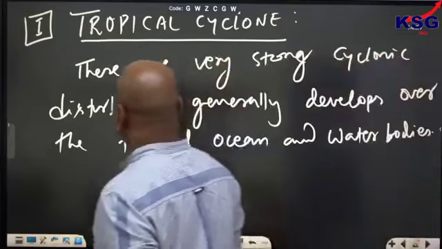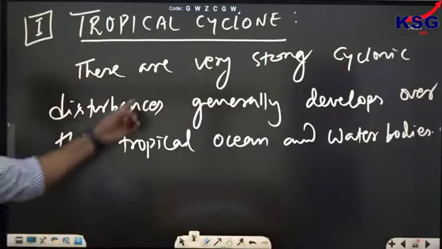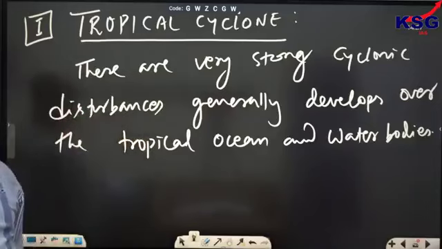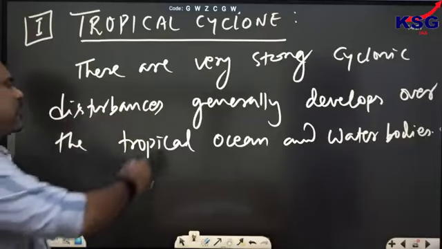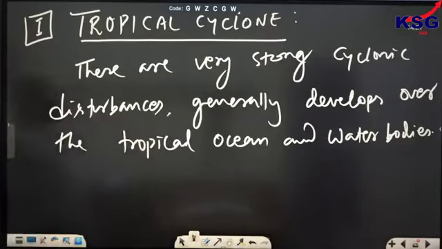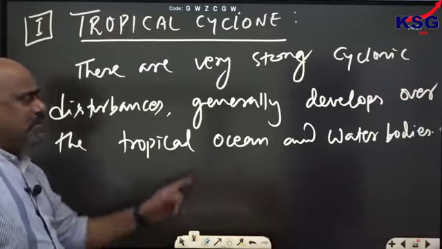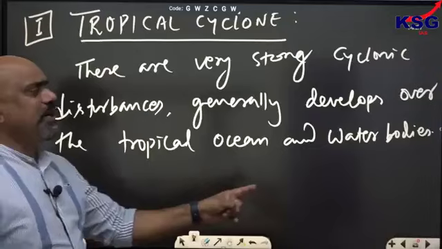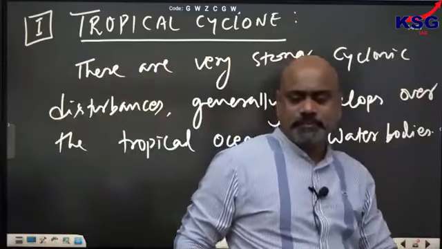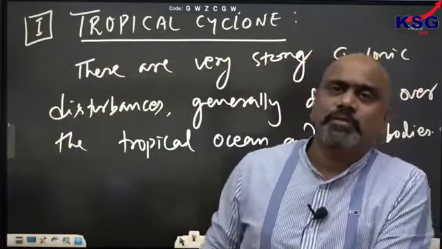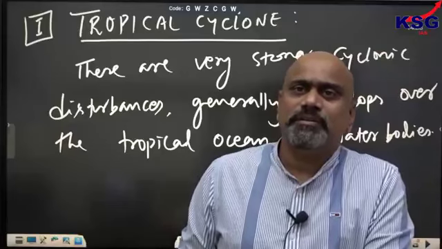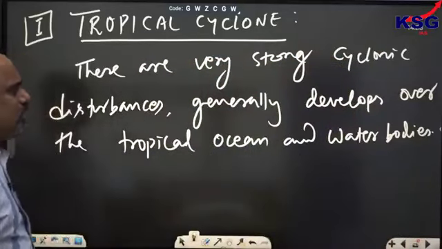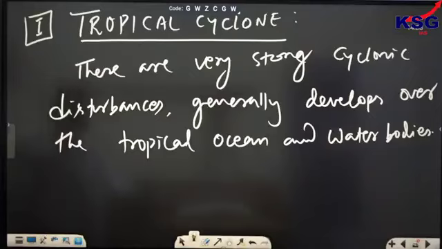Again I am repeating, tropical cyclones are very strong cyclonic disturbances, generally developing over the tropical ocean and tropical water bodies.